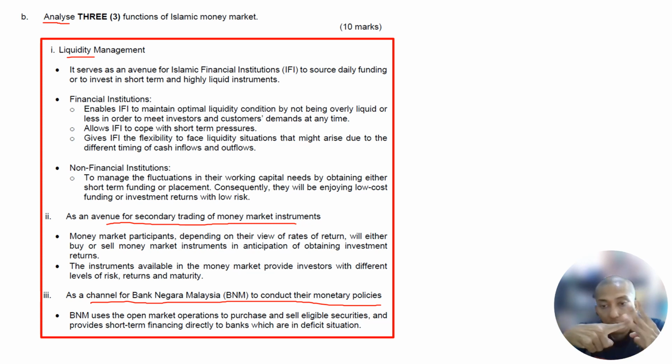The question only asks for 3 functions, so each point can get 3 marks. 3 times 3 is 9. The last mark is for the format, the grammar you use, or the consideration of the examiner.